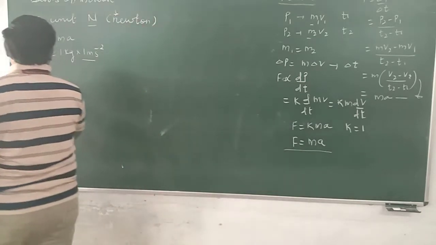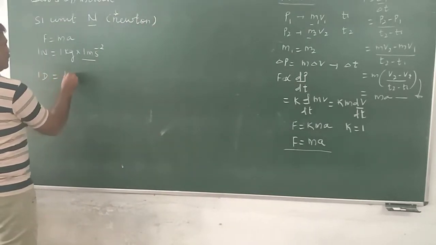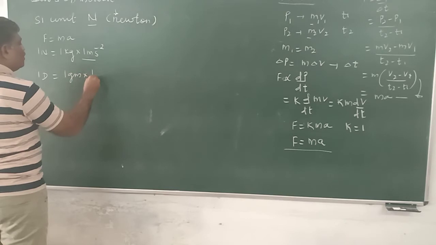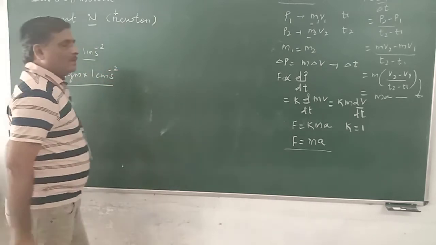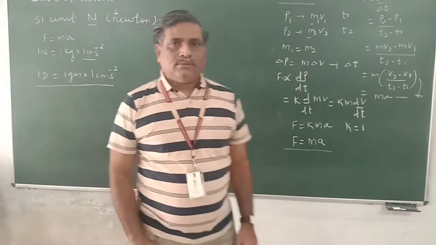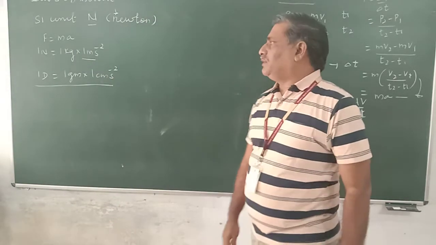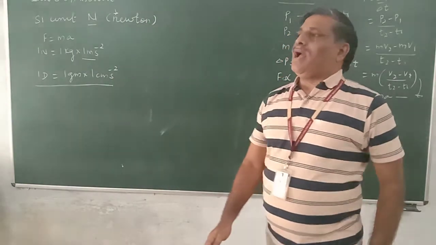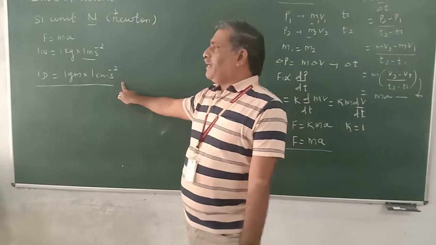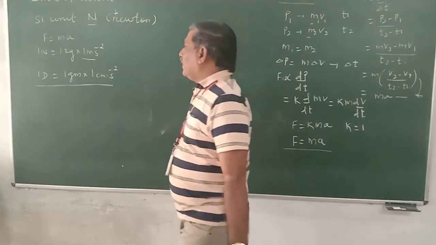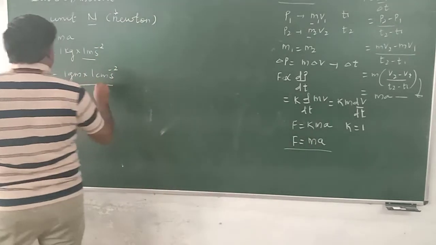There is a smaller unit which is known as the dyne, that is 1 gram into 1 centimeter per second squared. So 1 dyne is that force which accelerates a 1 gram body by 1 centimeter per second squared. Now, these are the two units.